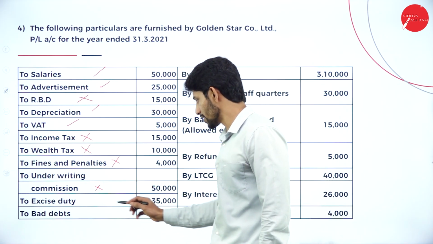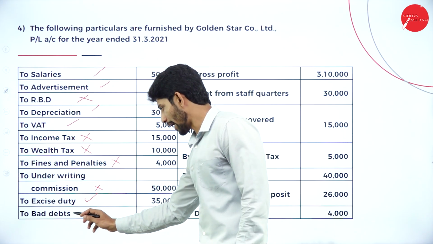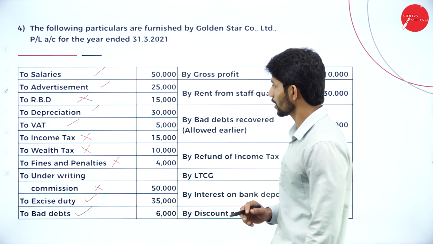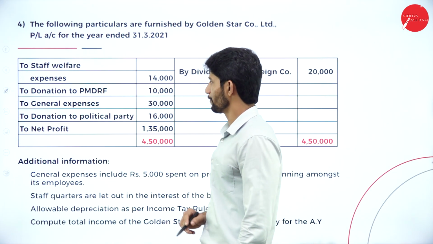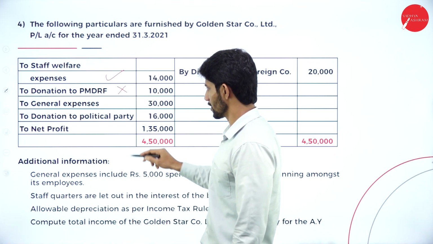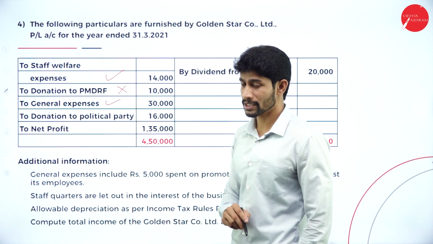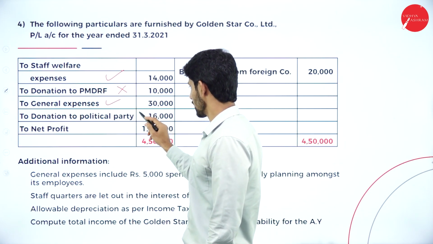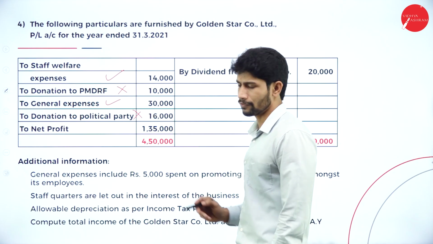Next, excise duty, it's a business expenditure. Bad debts, business expenditure. Moving further, staff welfare expenses, business expenditure. Donation, not a business. General expenses, business. Donation to political party, not a business, and net profit as usual.